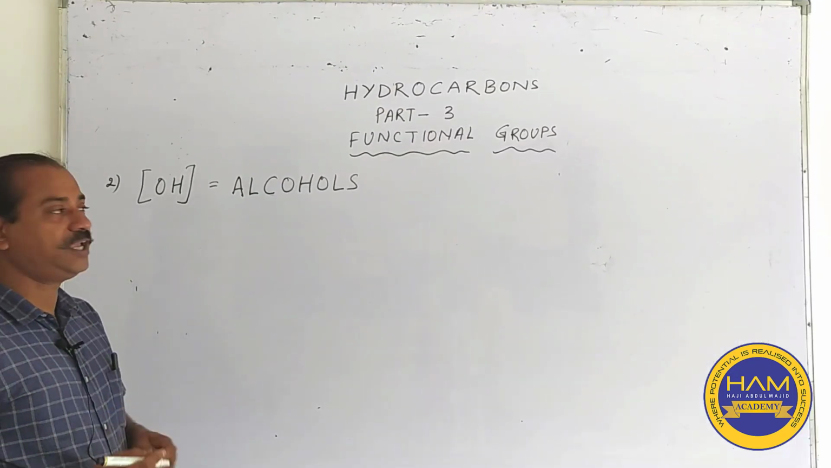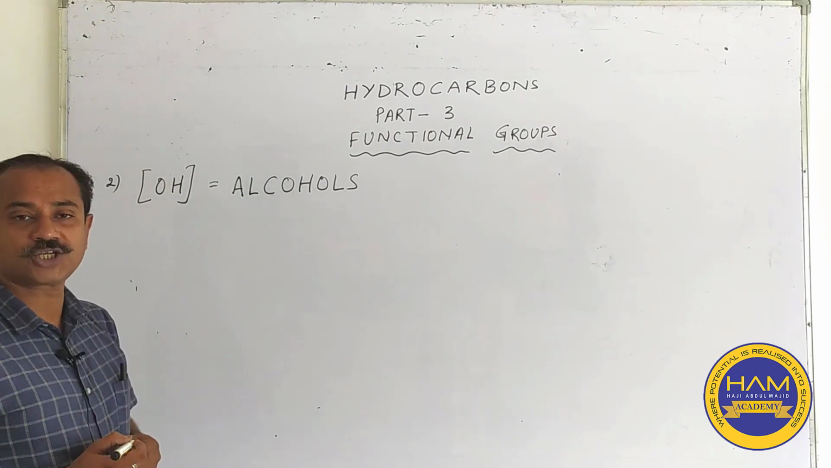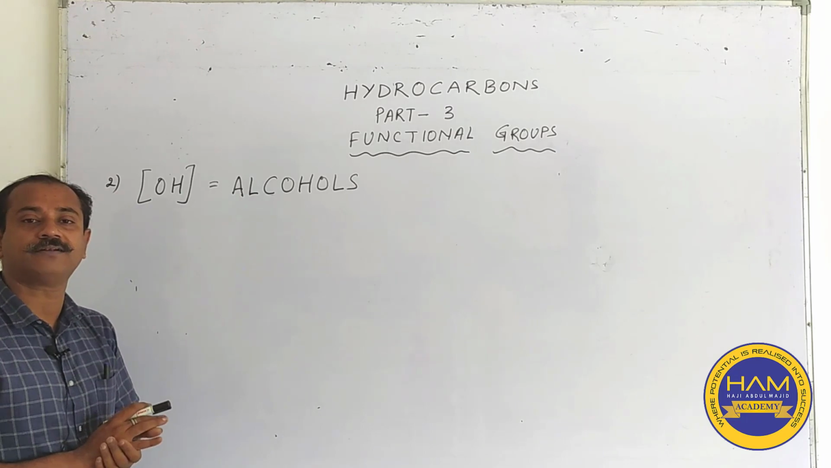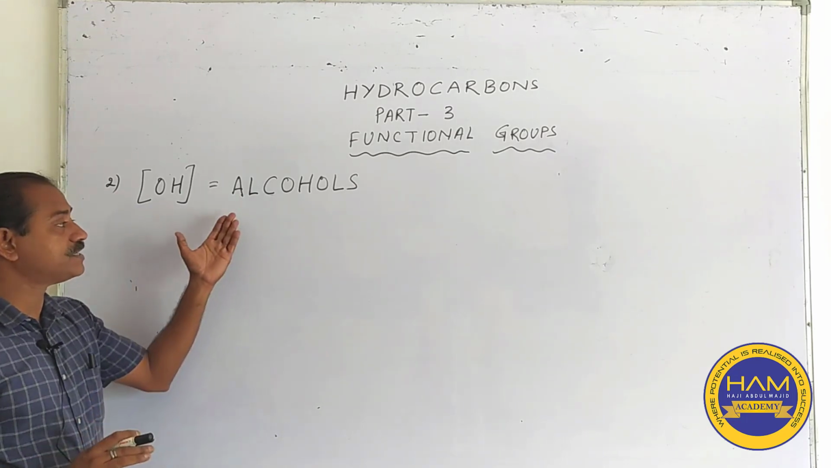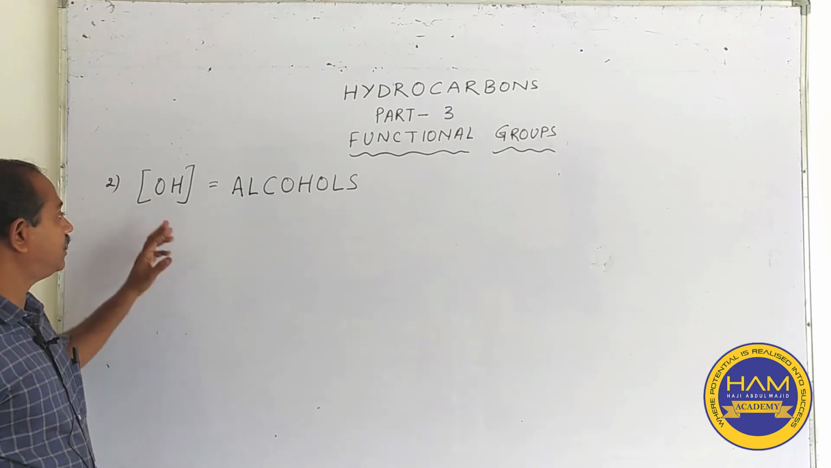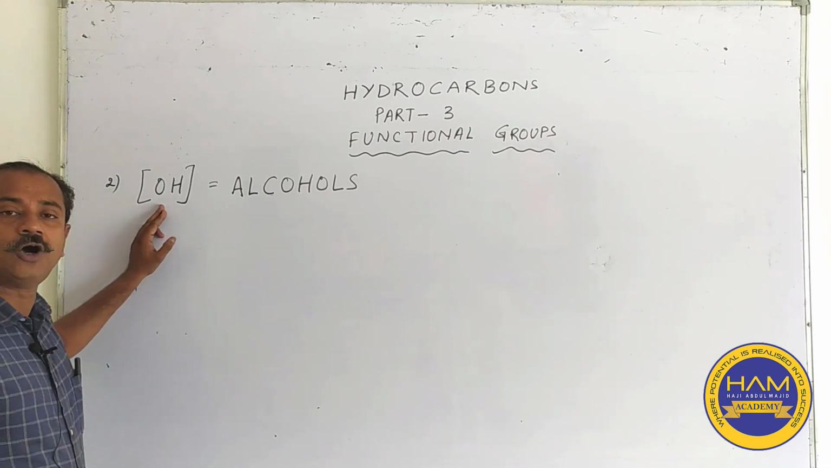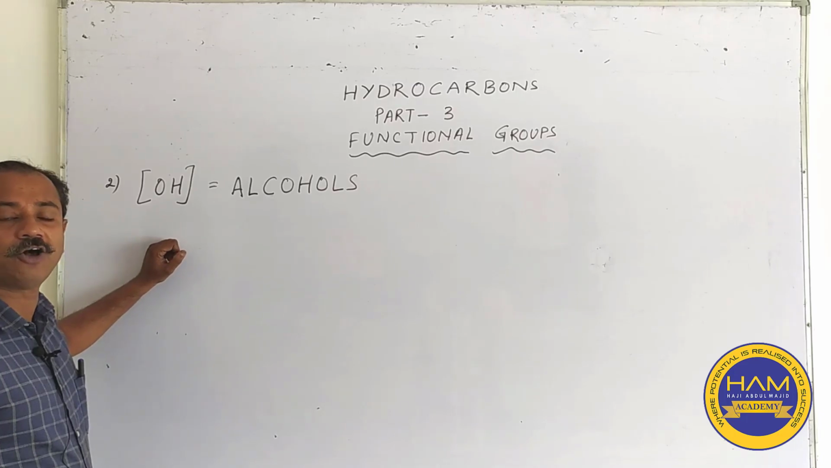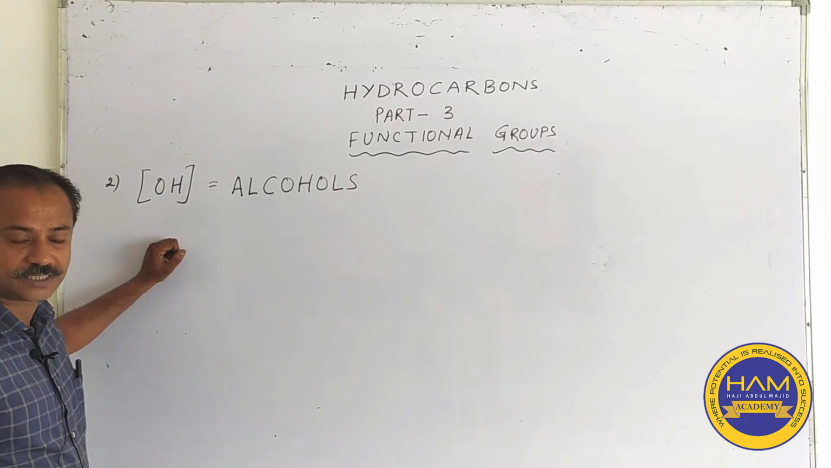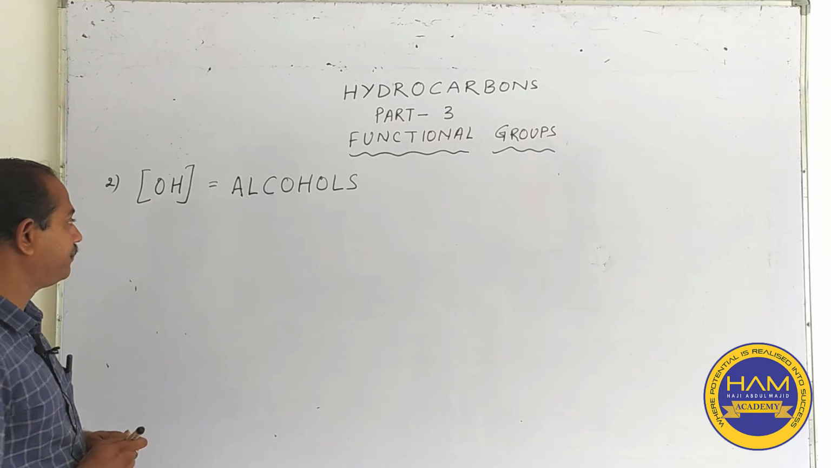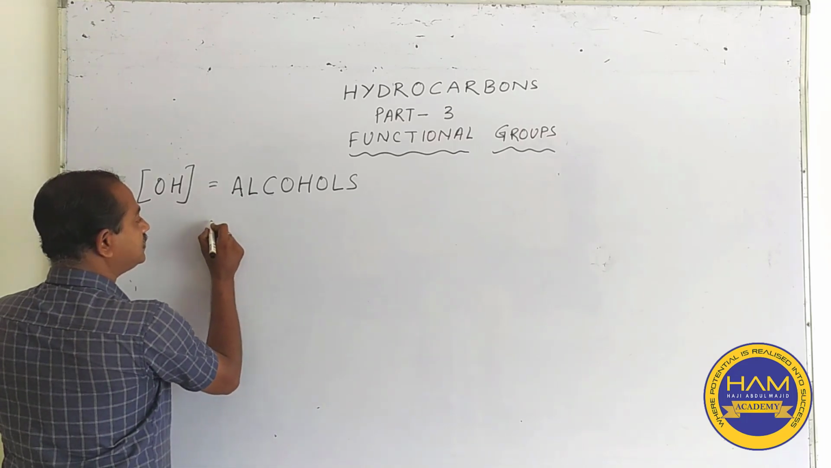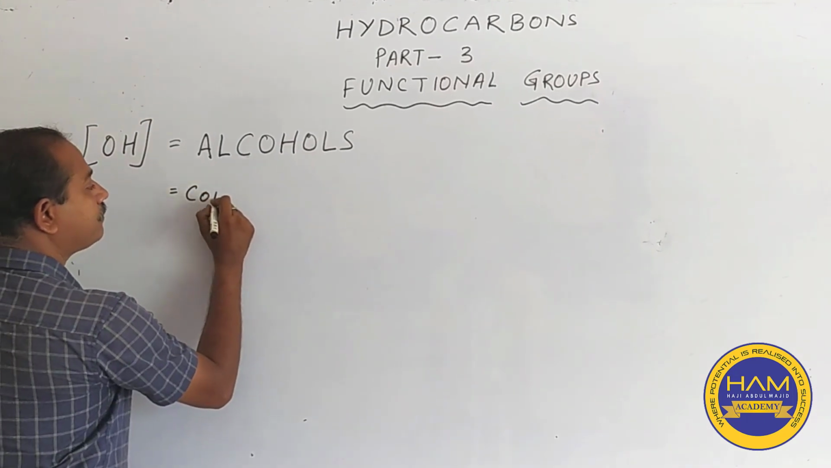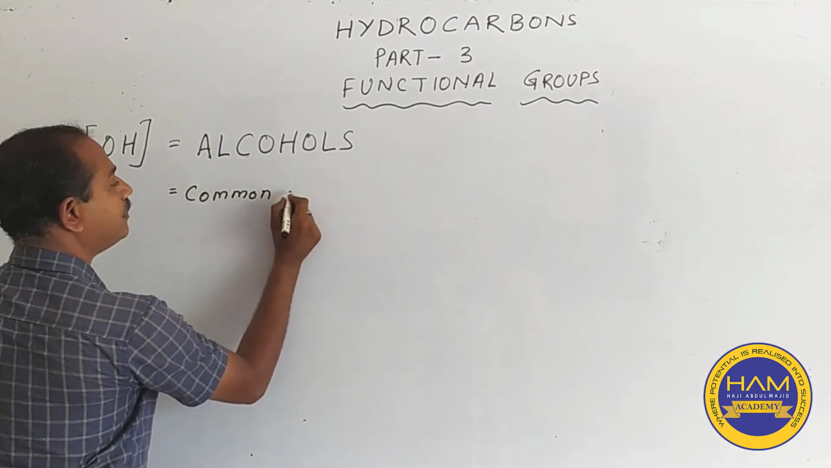Now students, we come down to the second functional group, the most important functional group as far as the class 10th syllabus is concerned, that is alcohols. The group is OH, or the hydroxyl group, and it forms alcohols when it reacts with the hydrocarbons. Now how do we do it? In this, first of all, once again, we have the common names.